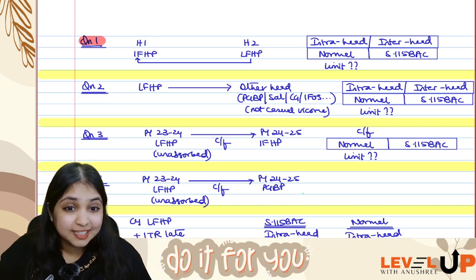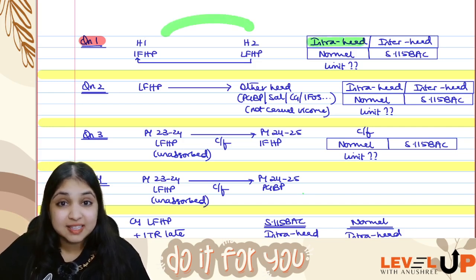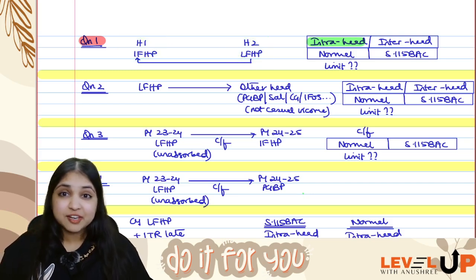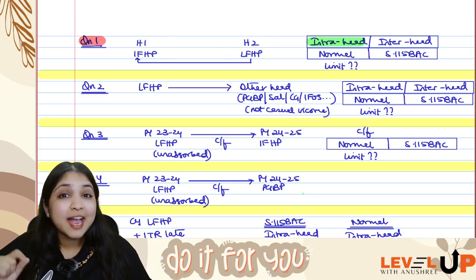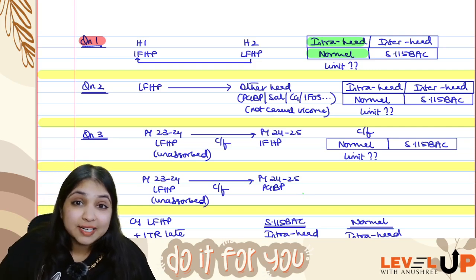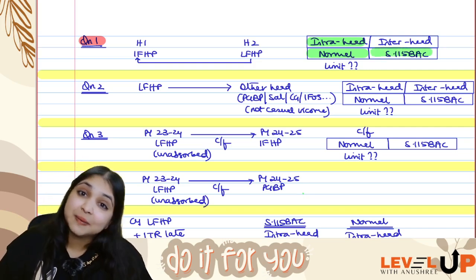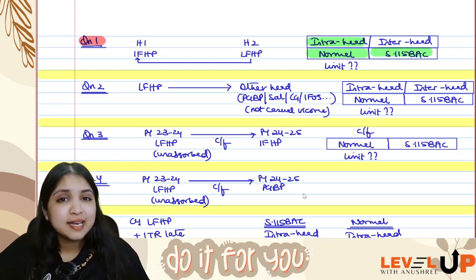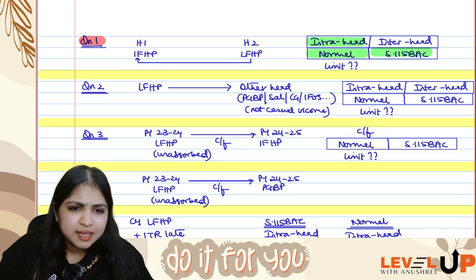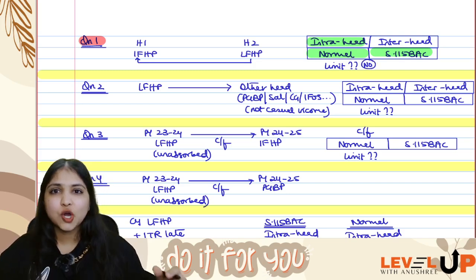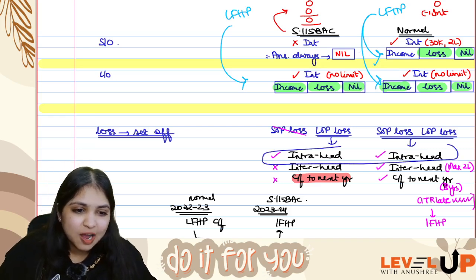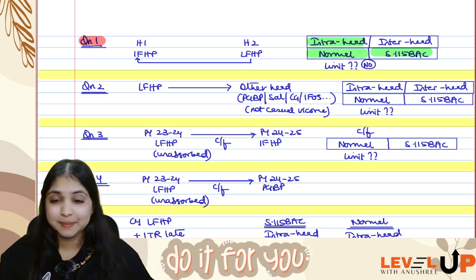Obviously, this is going to be intra-head, guys, because you're adjusting within the same head: one house loss, one house income. This is definitely intra-head adjustment. Can you do this intra-head under normal provisions? Yes. Can you do intra-head under 115 BAC? Yes. Is there any limit on how much you can adjust? There is no limit. Whatever is your loss from house property, intra-head adjustment you can do. Intra-head is allowed under both the regimes, no problem in that.